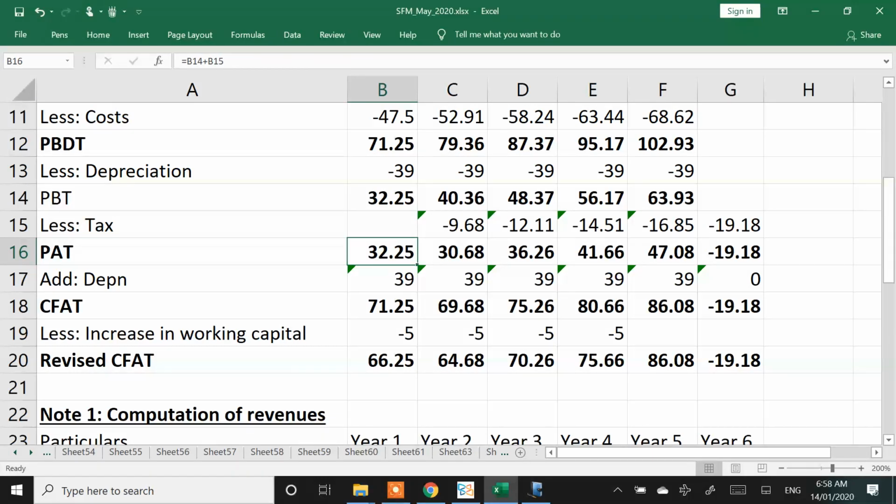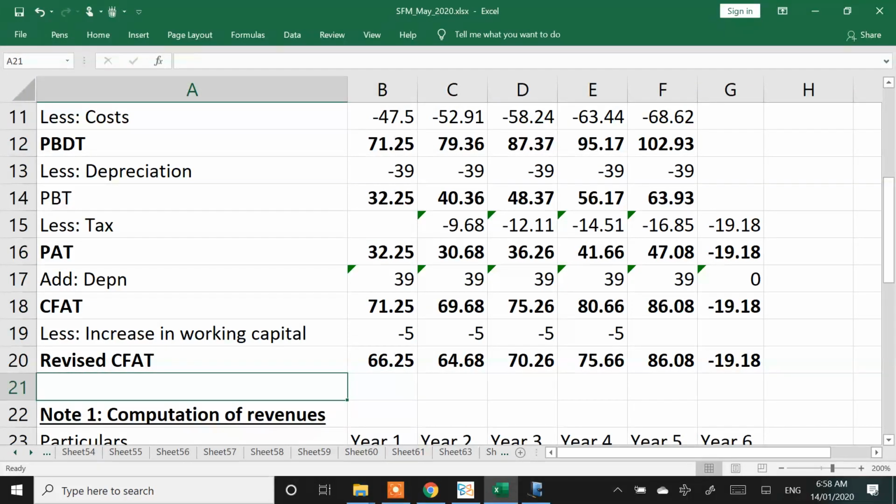Any doubts till this stage? You may have to go through this problem again once at home to understand the detailed calculation, because there's too much computation here. But in between you'll keep learning some concept or the other. Any doubts till this? Can we proceed?